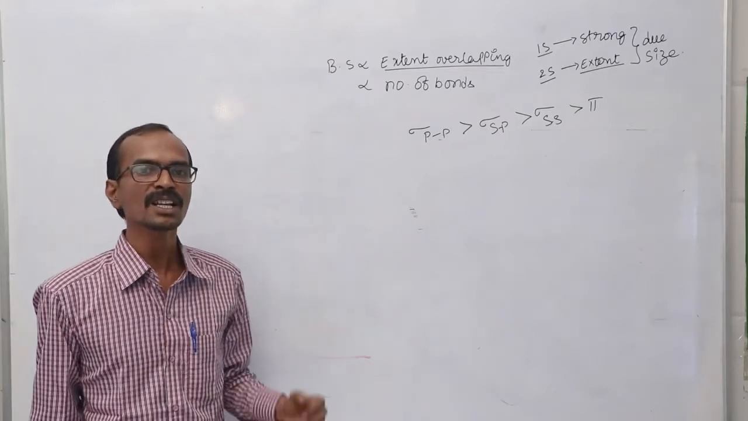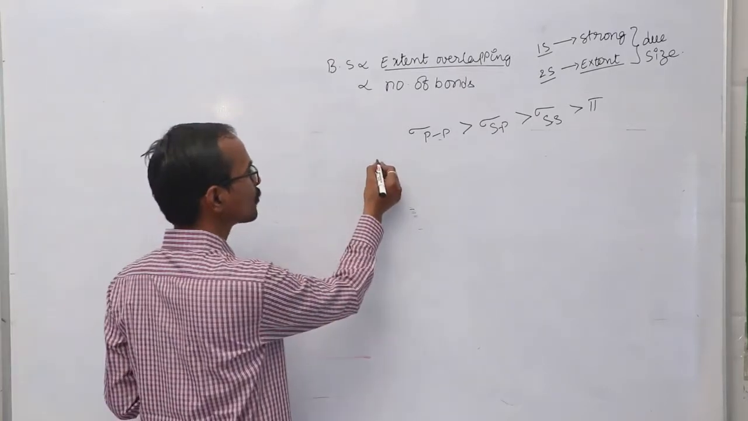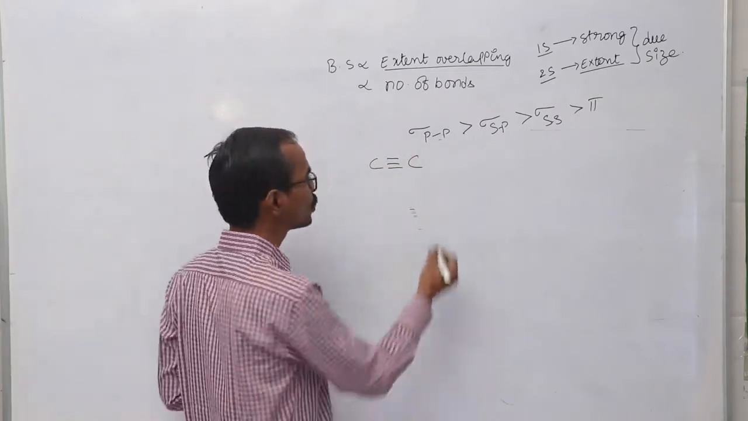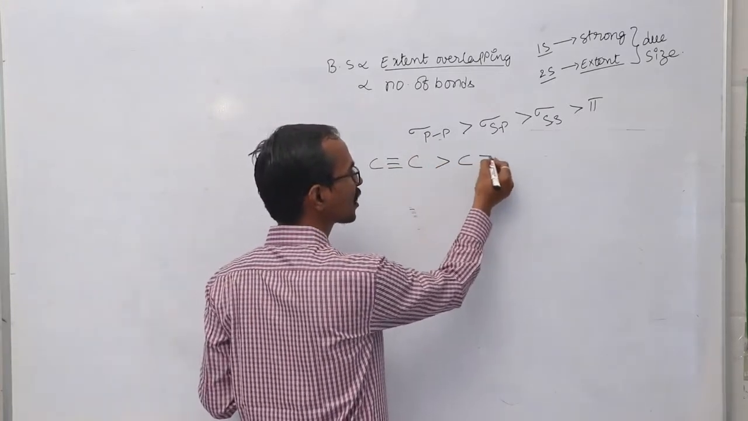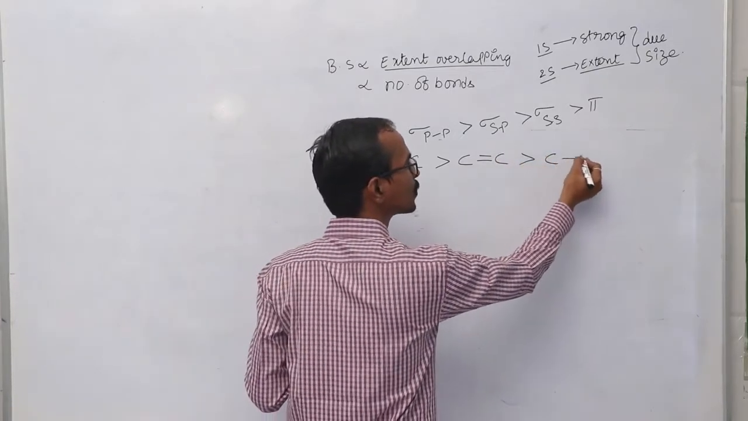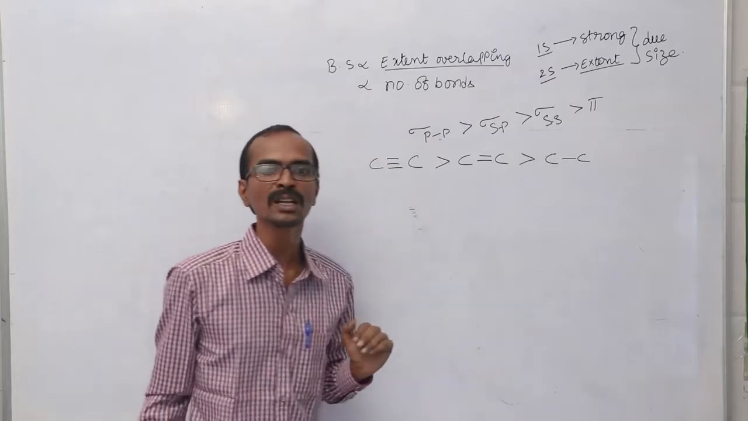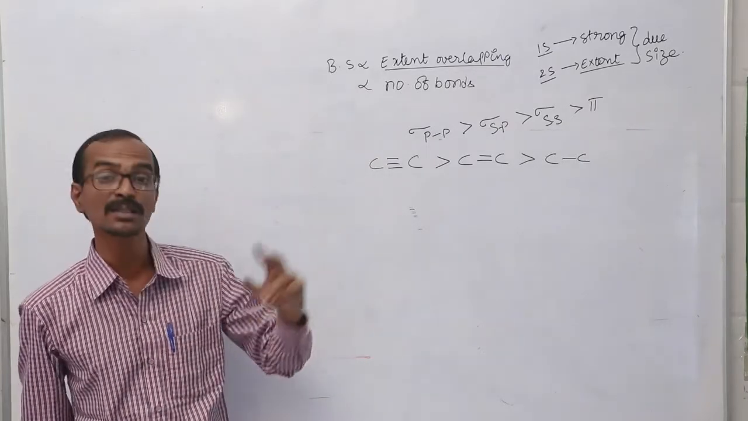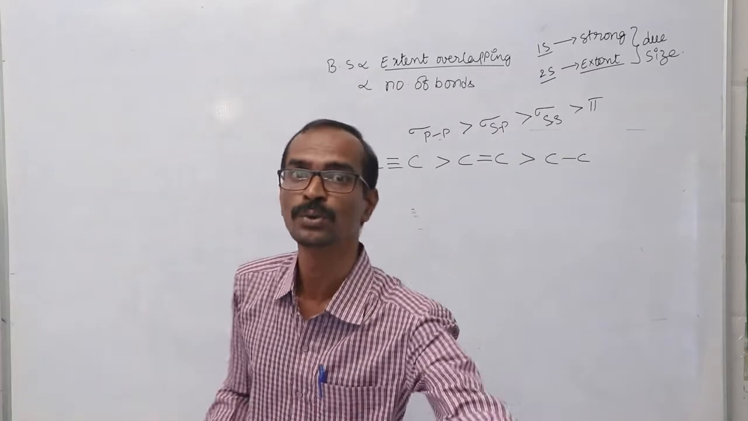In the same way, the strength of the bond is more for compounds having a triple bond between two carbon atoms, than compounds having a double bond between two carbon atoms, than compounds having a single bond between two carbon atoms. Are you clear, students? You have to remember these points. These are most important for you.